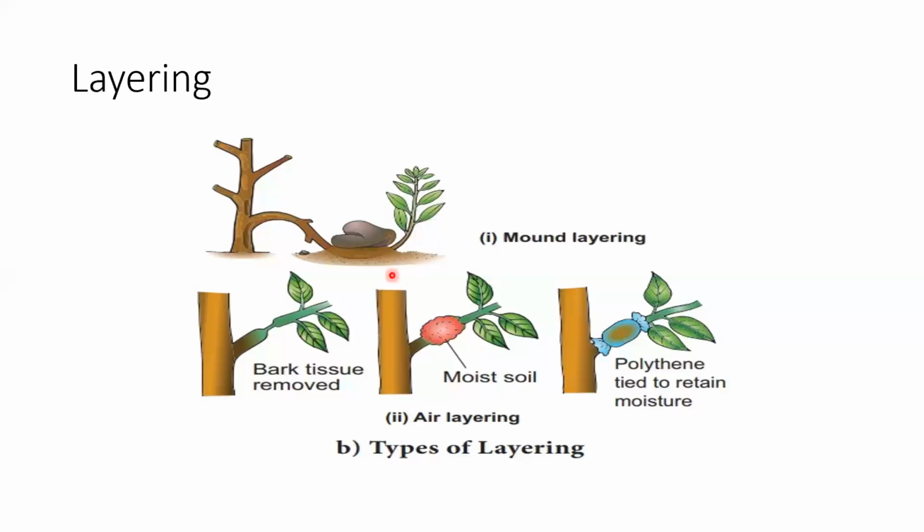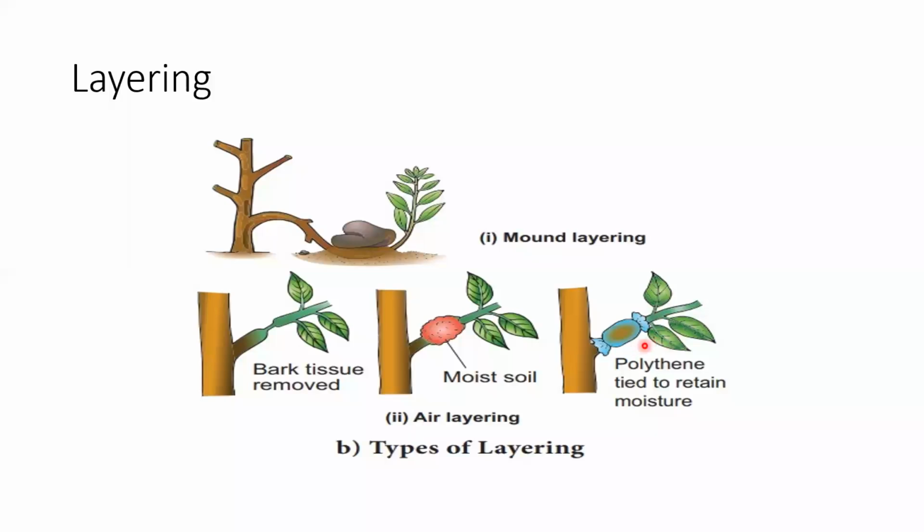In air layering, we remove some part of the phloem of the branch. Xylem is kept intact. Why is xylem kept intact? So the leaves can get a proper supply of water. And then this part is covered with moist soil and then covered with polythene to retain the moisture.